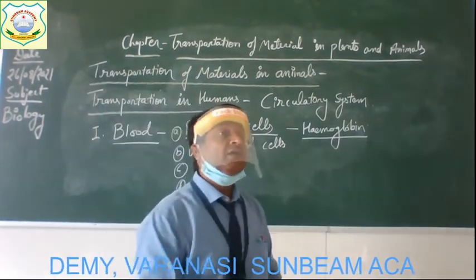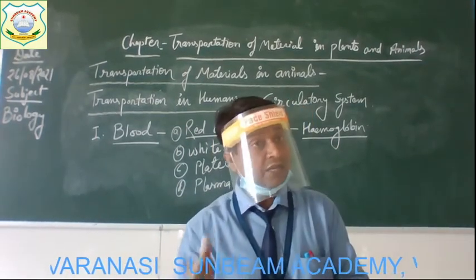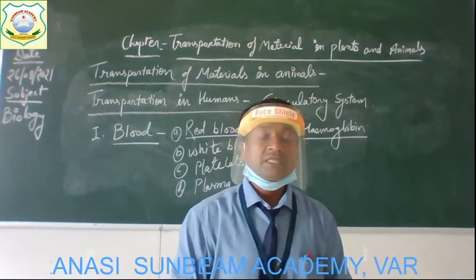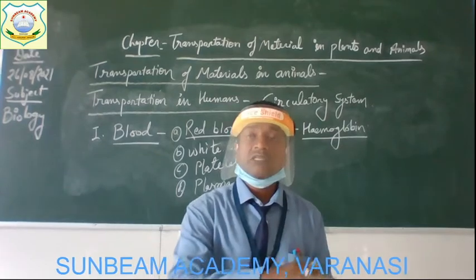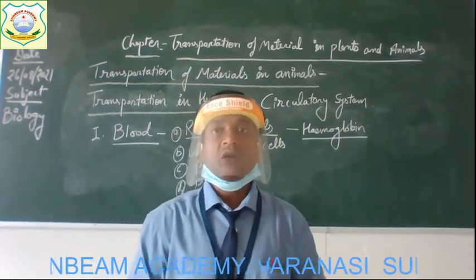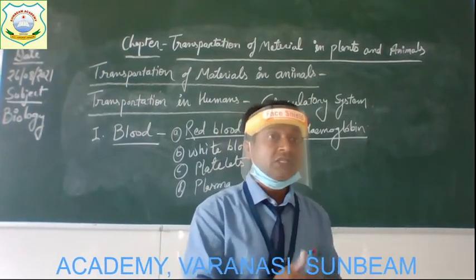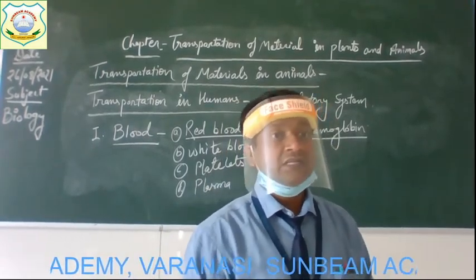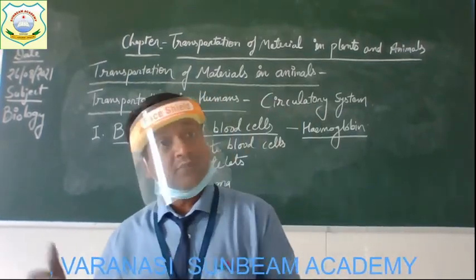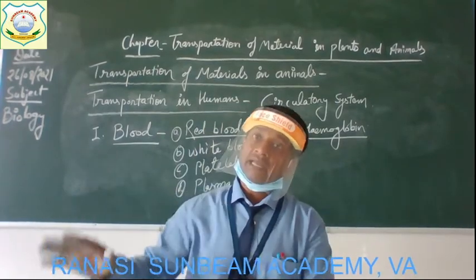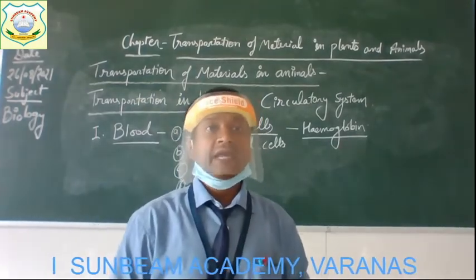So when oxygen enters the lungs by inhalation, the hemoglobin of the RBC combines chemically with it and carries the oxygen to all parts of the body or all body tissues. Get it? There that oxygen gets utilized to produce energy. And after it, the carbon dioxide which is produced in our body tissues gets combined again with the hemoglobin and comes back into the lungs and gets exhaled.